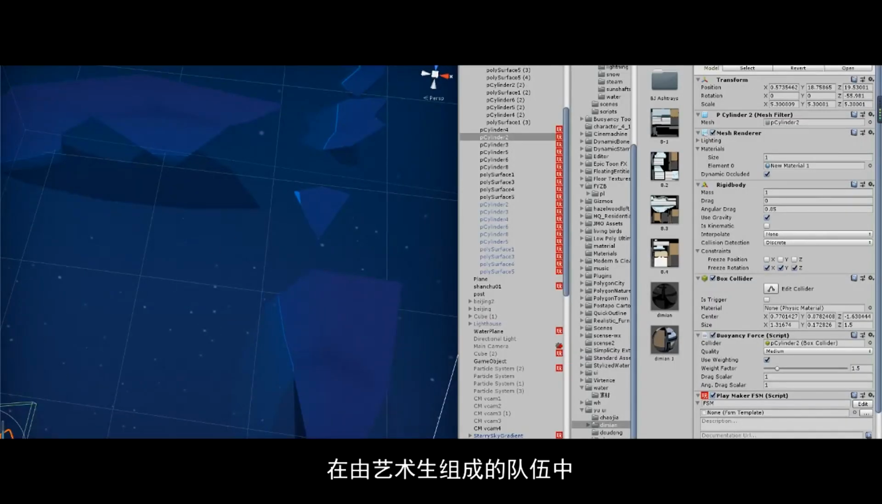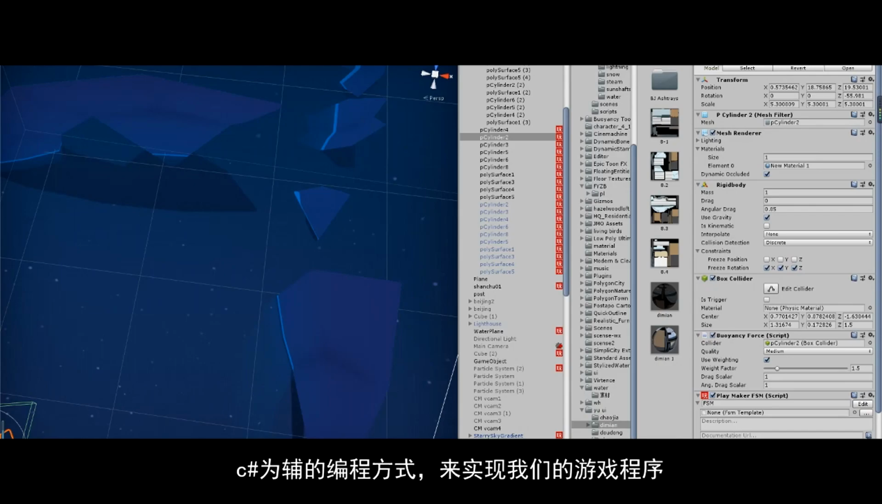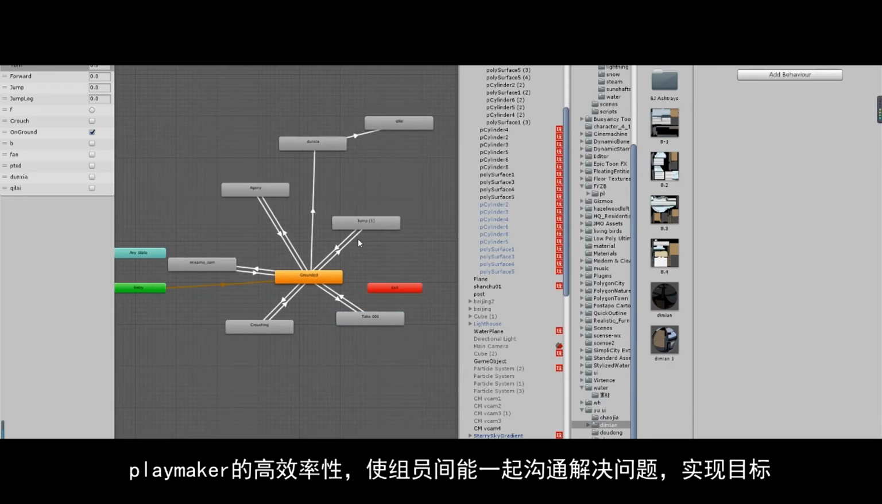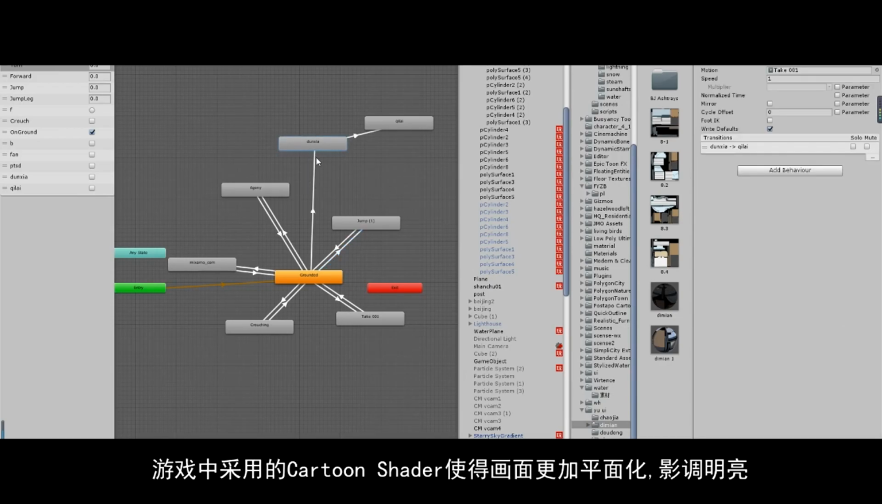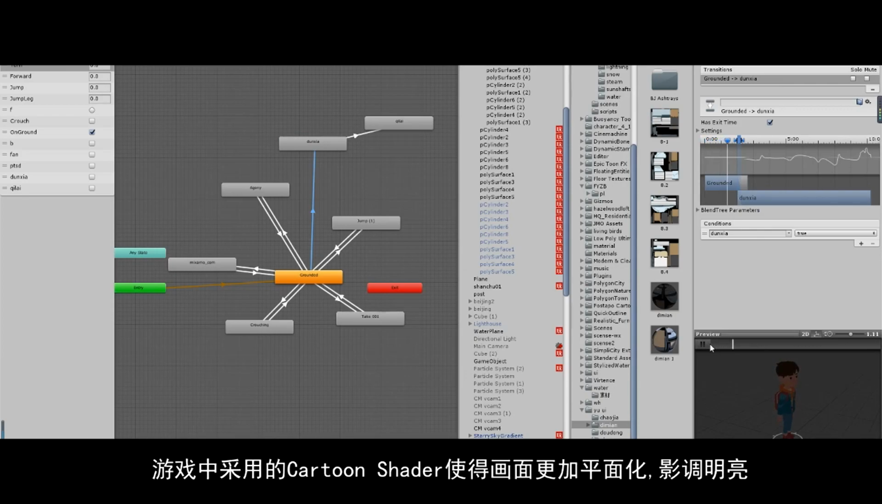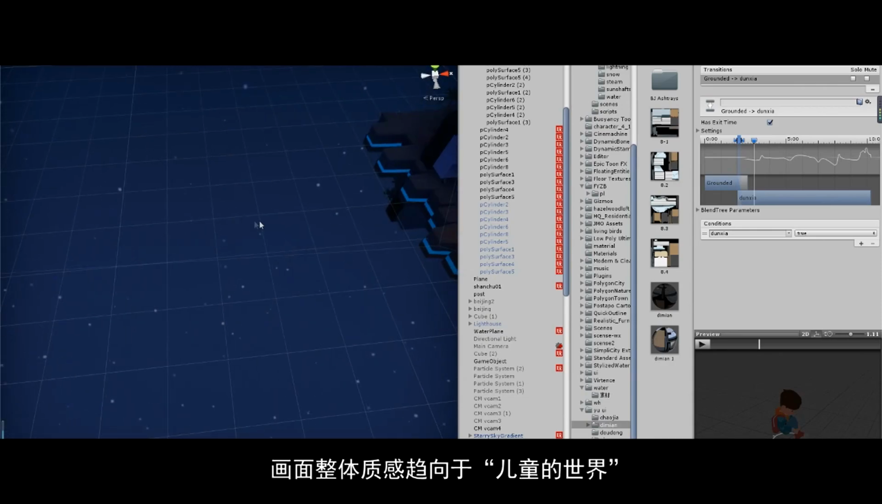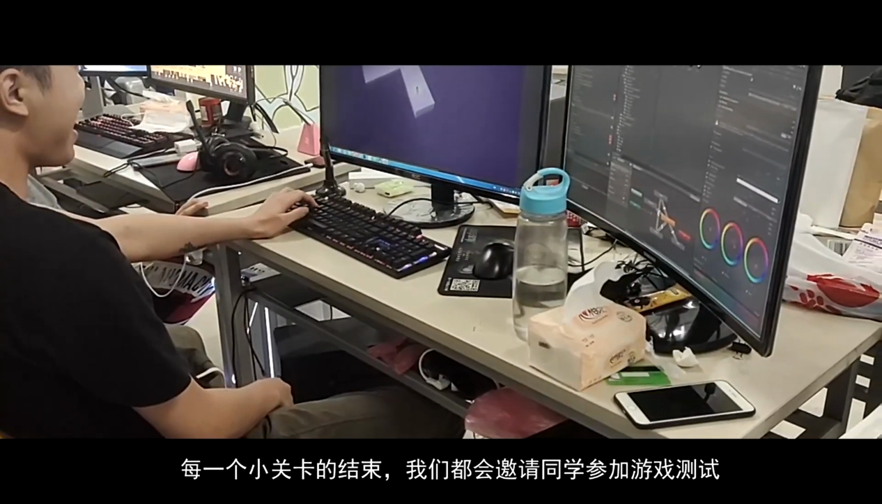In the team composed of our students, we choose to implement our game program with Playmaker visual programming plugin as the main programming method and C# as the auxiliary programming method. Playmaker's efficiency enables team members to communicate and solve problems together to achieve goals. Cartoon shader used in the game makes the picture more flat and bright, and the overall texture of the picture tends to children's world.